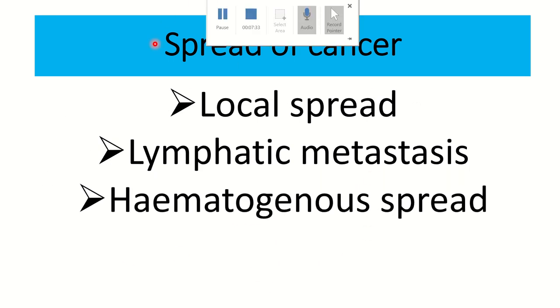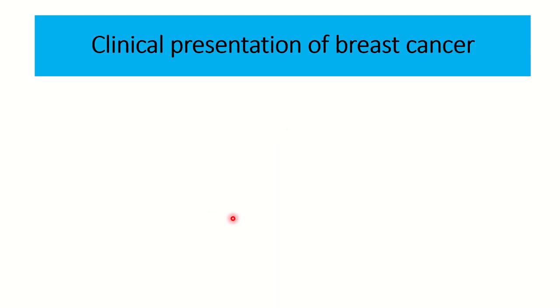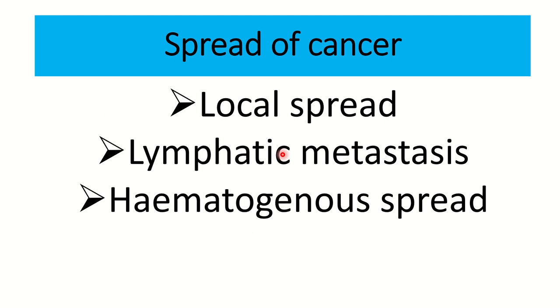So spread of the cancer may occur in one of three ways: local spread, lymphatic metastasis, or hematogenous metastasis. So that is in short about the epidemiology, pathology and spread of breast carcinoma in females.